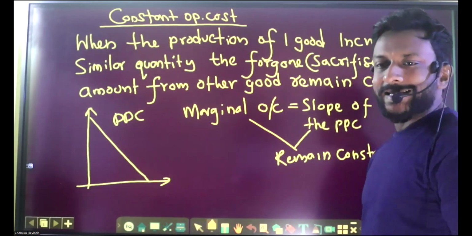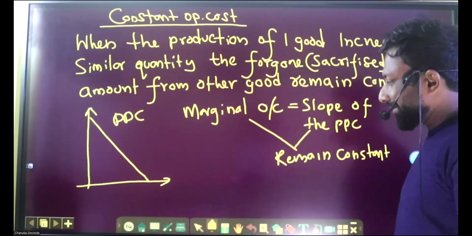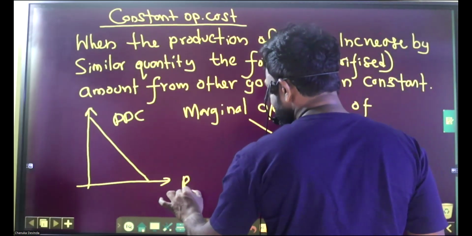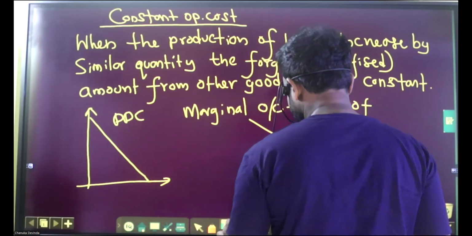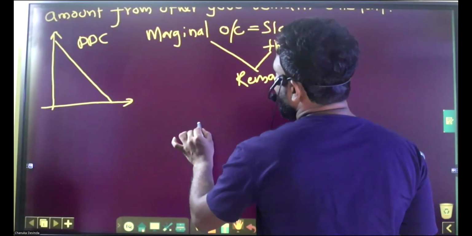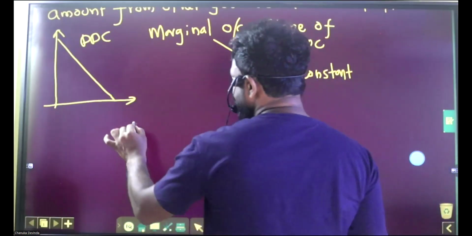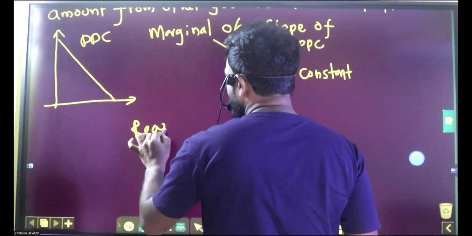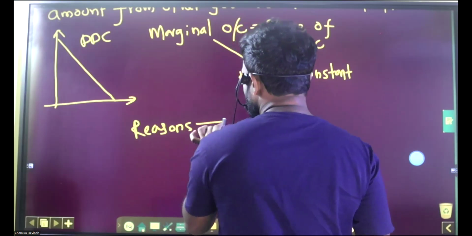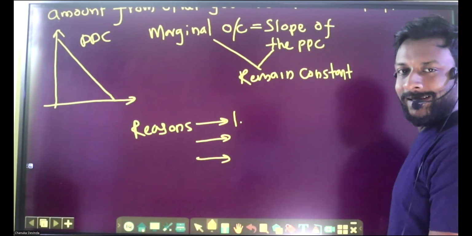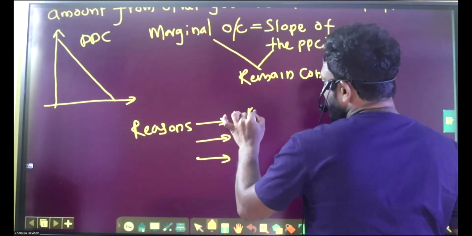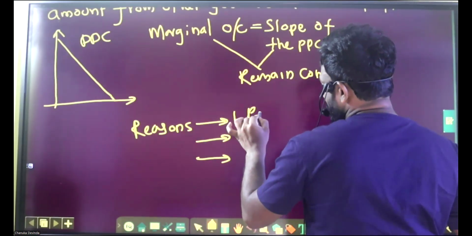What were the reasons for this situation? We discussed this last week. If we recall quickly, there were three reasons. First, perfectly substitutable resources.